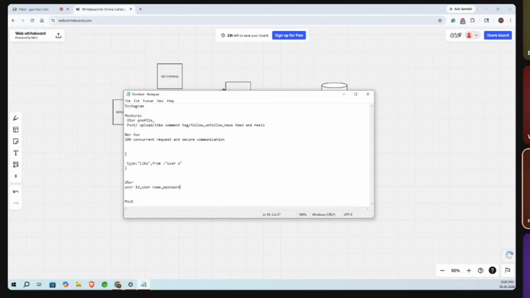The same way for comments: which user is giving the comment, on which post, and what content the comment has. And one more thing is the view feed table, which is very complex here, because we have to store which videos the user has seen and maintain all of that. So we can record which user is seeing the information, what the post ID is, and whether it is viewed or not viewed.